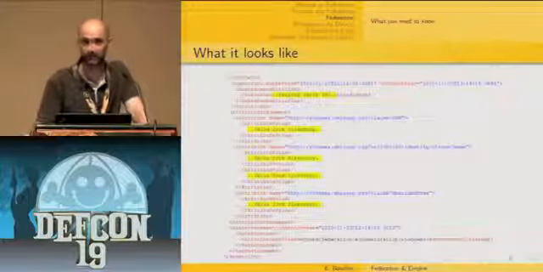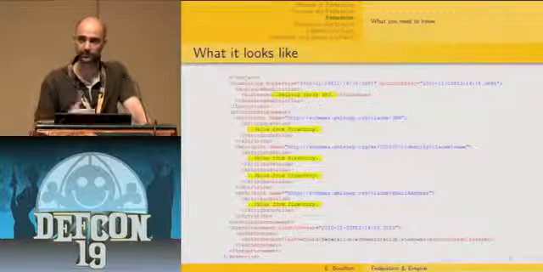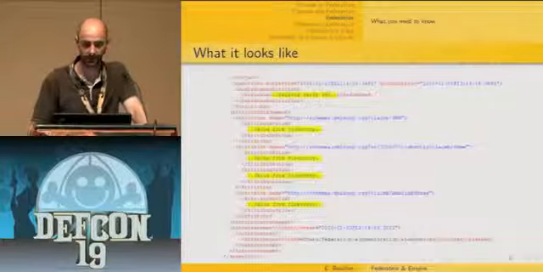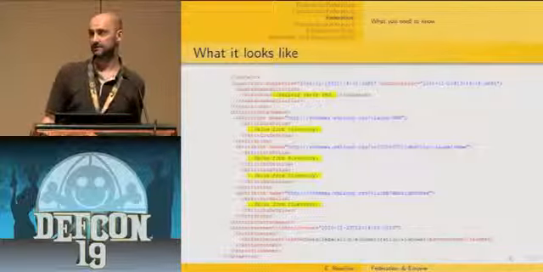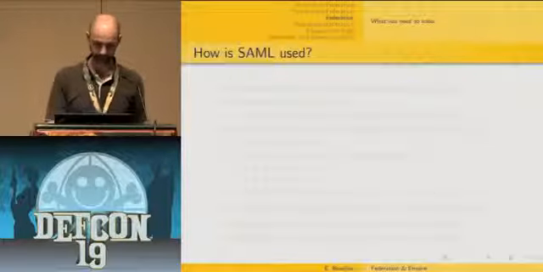But for this to be effective, it needs to be taken into account by the relying party side of the implementation. And as we'll see later, it's not always the case. Some implementations do not verify that, and that's obviously a security issue.